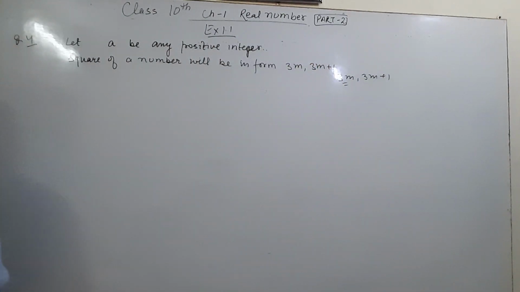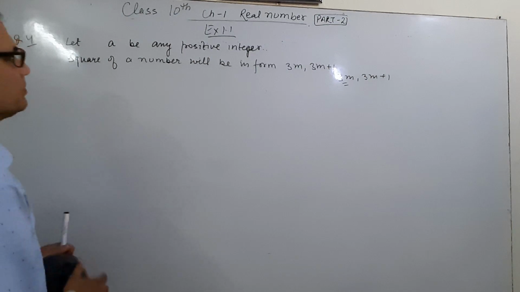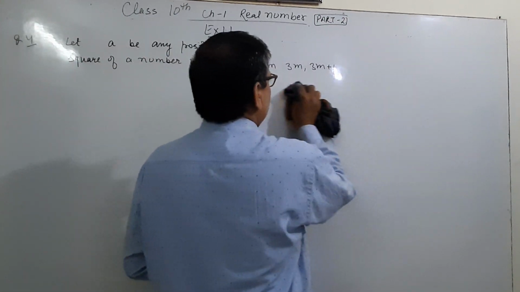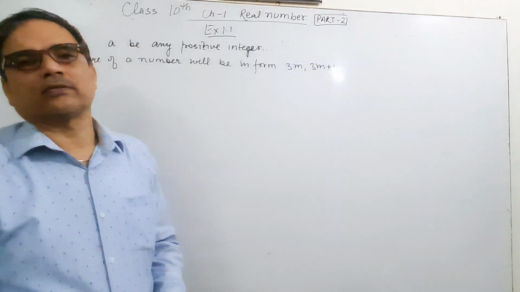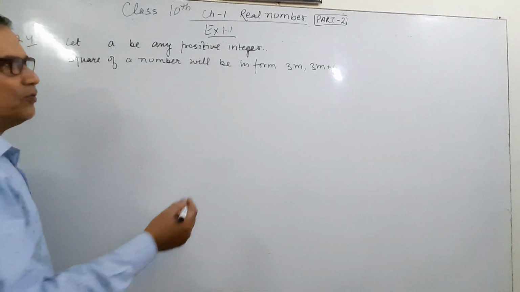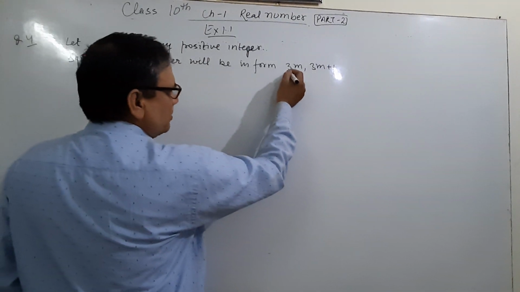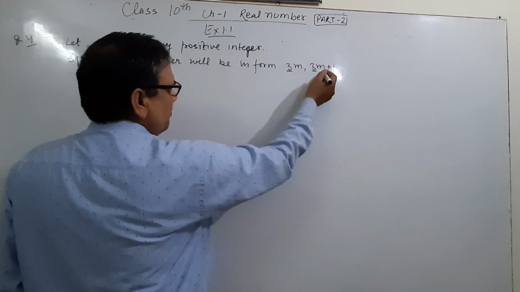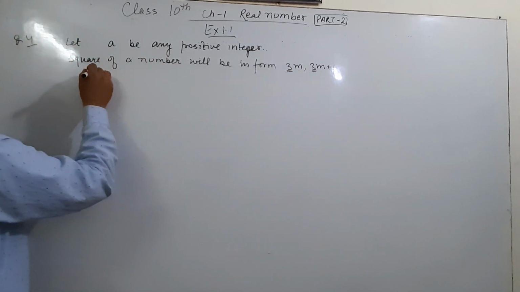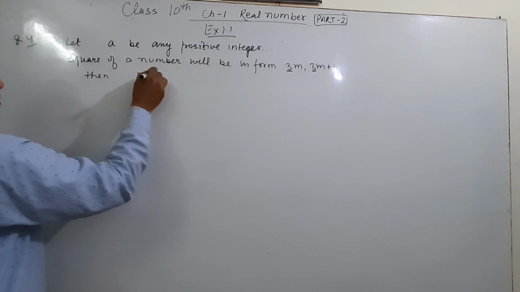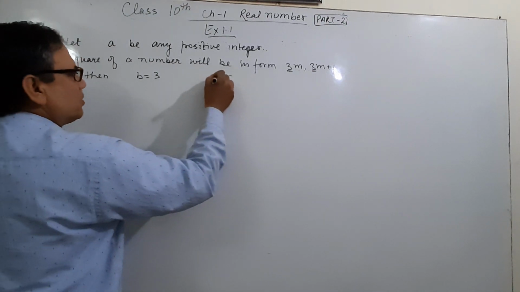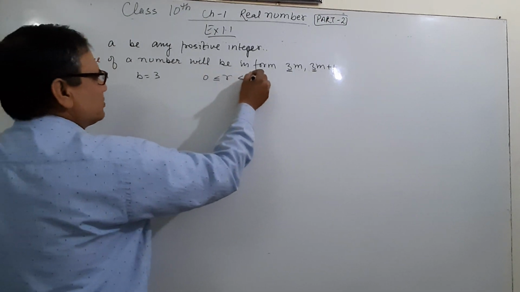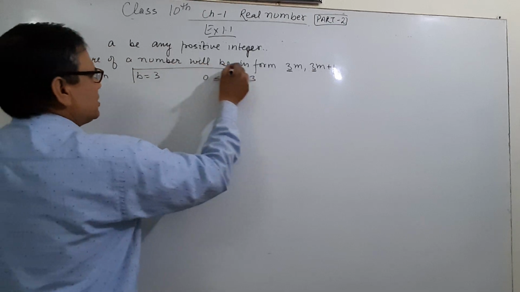If the square of a number can be expressed as 3m or 3m plus 1, then b is equal to 3. Then r is greater than or equal to 0 but less than 3.